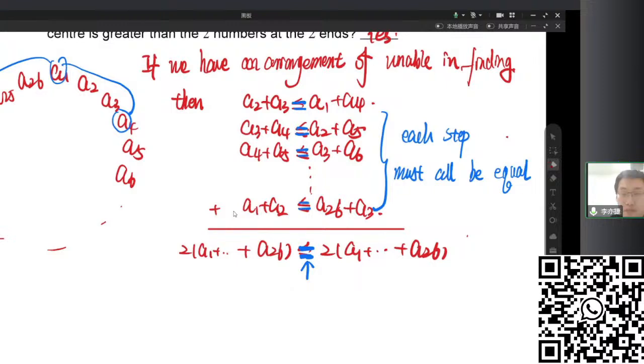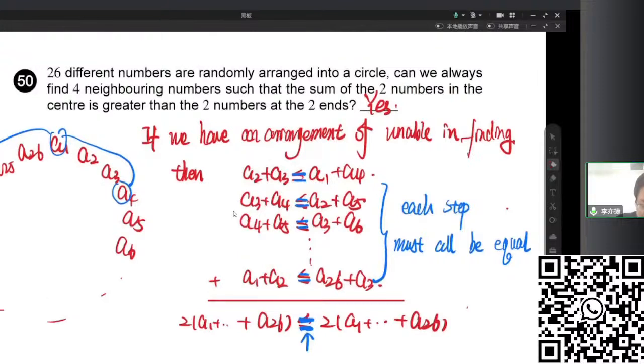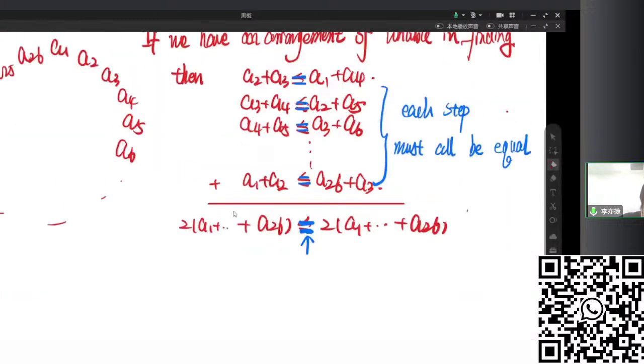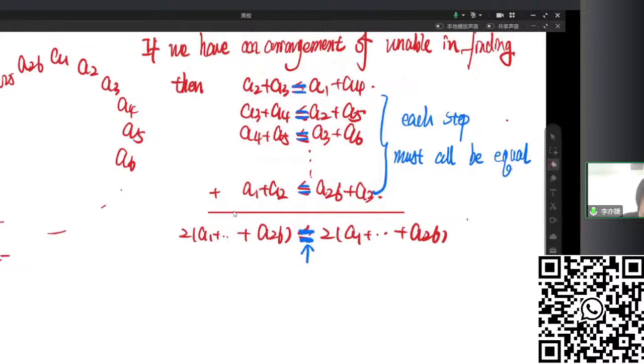Okay, let's move on. If we're okay with this, then that is to say for each group of four consecutive numbers, the sum of the middle two must be equal to the sum of the end two. Let's see. If we satisfy this condition, then for example, we have A2 plus A3 equal to A1 plus A4.